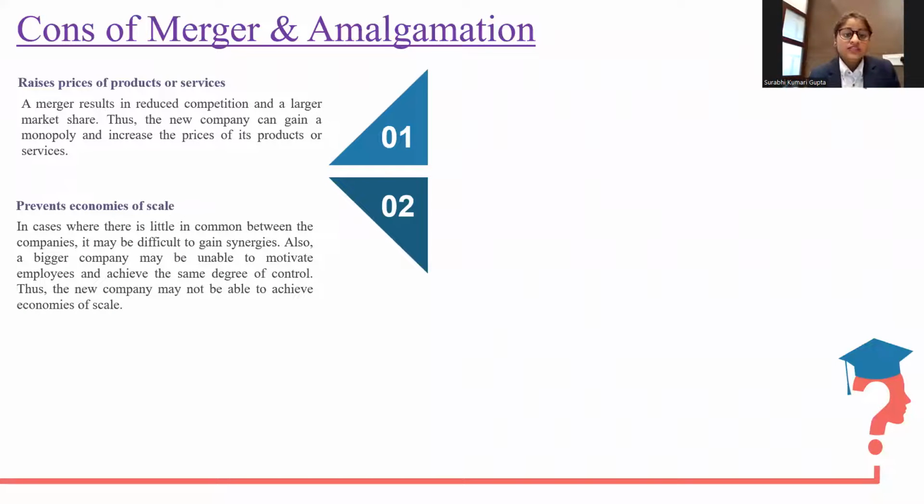2. Prevents economies of scale. In cases where there is little in common between the companies, it may be difficult to gain synergies. Also, a bigger company may find it unable to motivate its employees and achieve the same degree of control. Thus, the new company may not be able to achieve economies of scale as before.